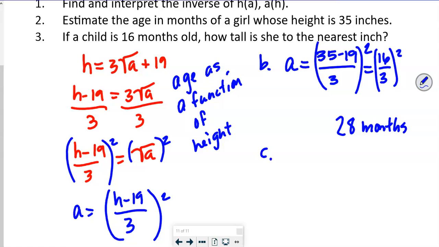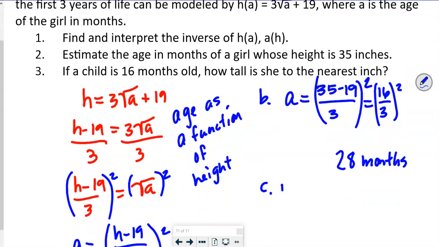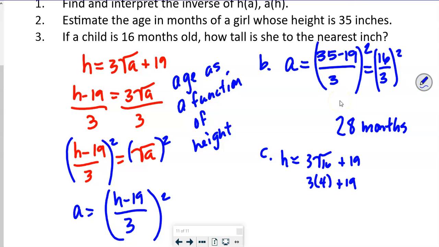Okay, and then we got part C, which was, if a child's 16 months old, how tall is she to the nearest inch? So this is going to take us right back to our original equation, because we're going to solve for height this time. So height is equal to 3 times the square root of, it says, 16 months? We're going to put our 16 there, plus 19. So what is the square root of 16? So that's 3 times 4 plus 19. So 3 times 4 is 12. 12 plus 19. So I'm pretty sure that that's 31 inches, isn't it, y'all? Okay, there we go.